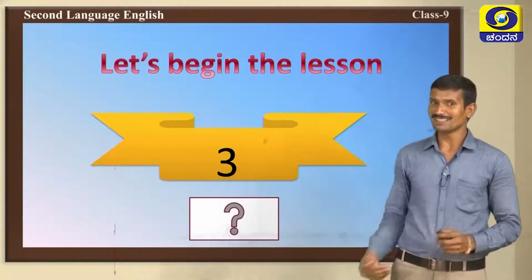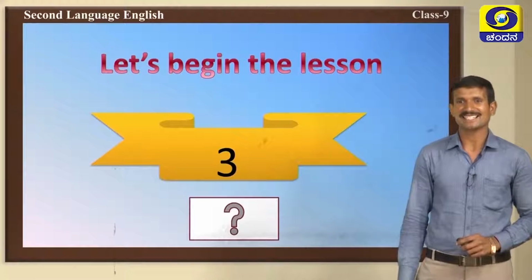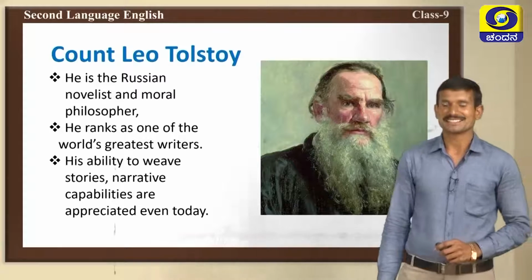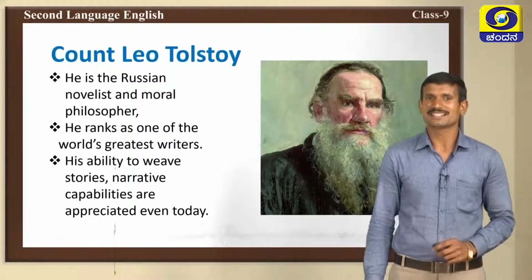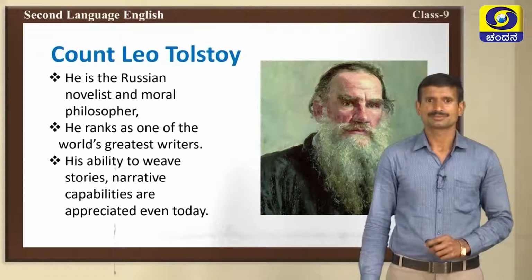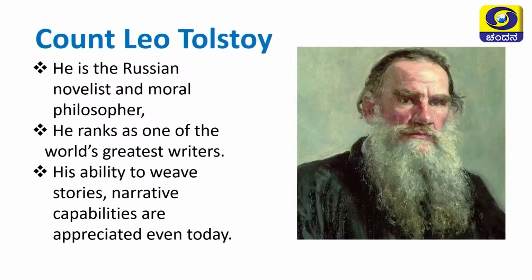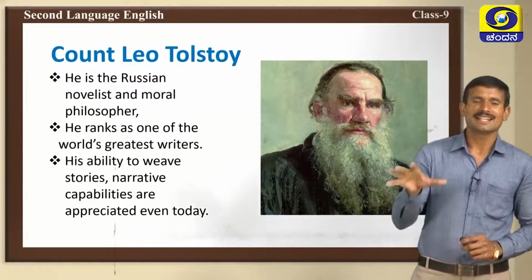Let us begin our story, The Three Questions. The Three Questions is written by the famous Russian novelist Count Leo Tolstoy. He is a Russian novelist and moral philosopher. He ranks as one of the world's greatest writers. His ability to weave stories, his narrative capabilities, are appreciated even today. Yes, Tolstoy is very famous for his narrative capability. You will know when you learn this lesson.